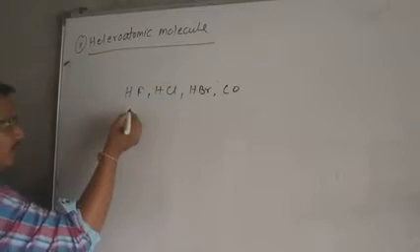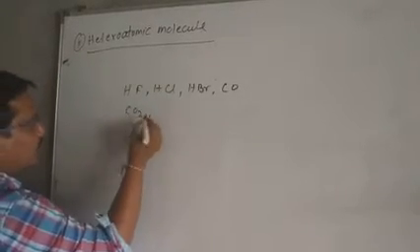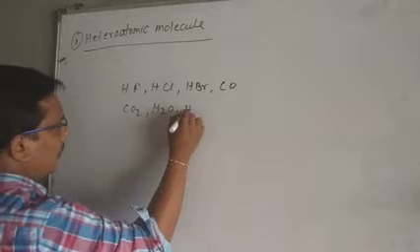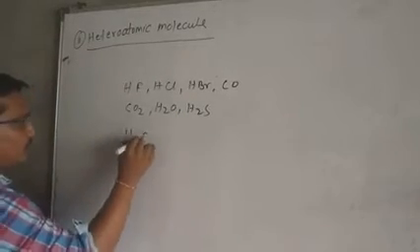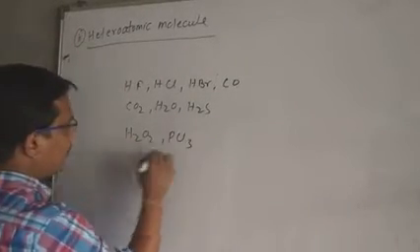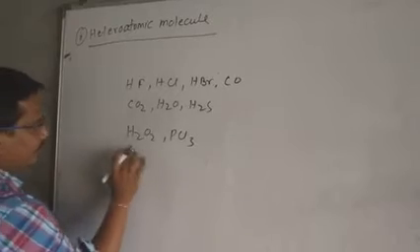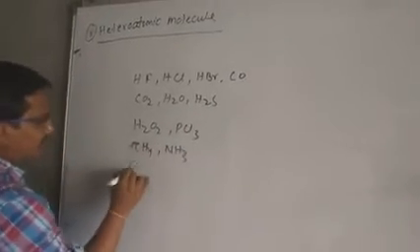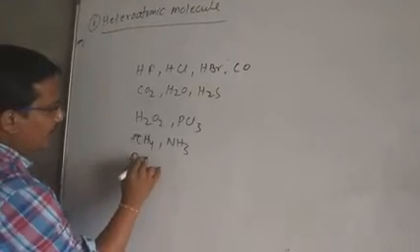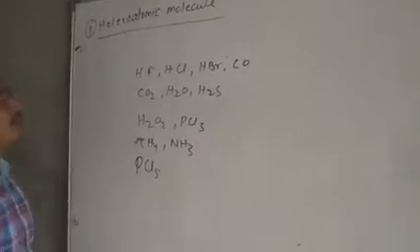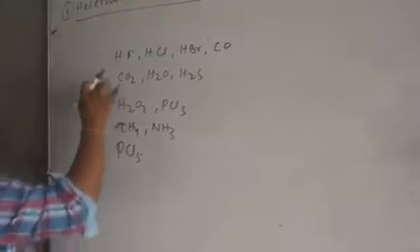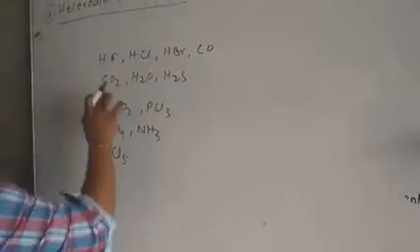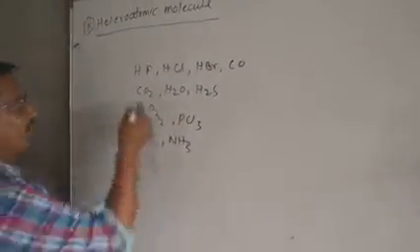Next is your CO2, H2O, H2S. Next is your H2O2, PCl3. Next is your CH4, NH3. Next is your PCl5. These are examples of heteroatomic molecules. Why are these said to be heteroatomic molecules? Because they are made by atoms of different elements.